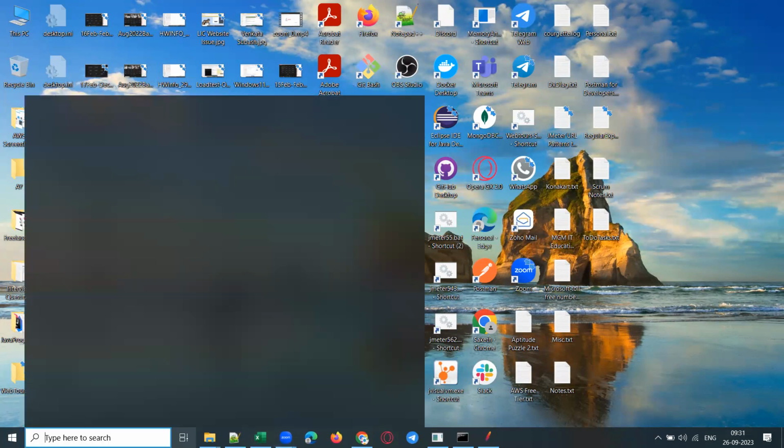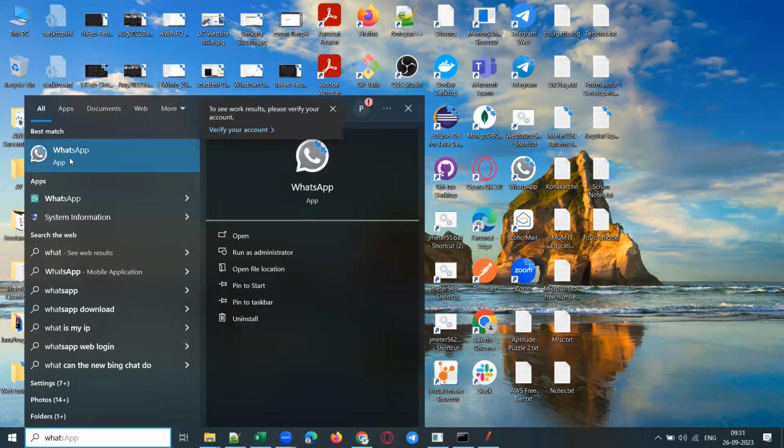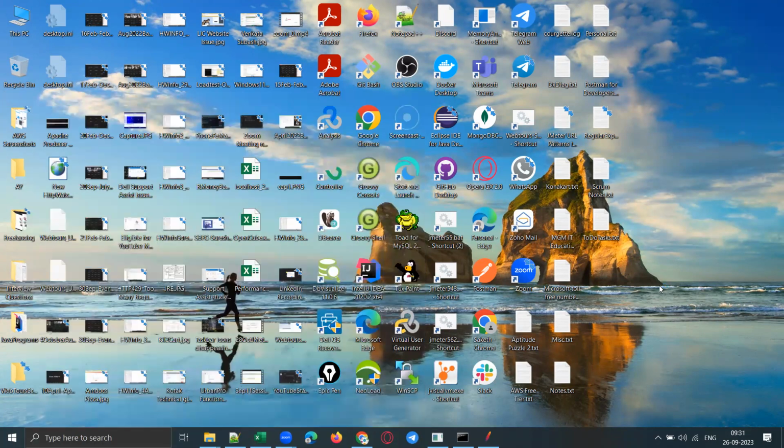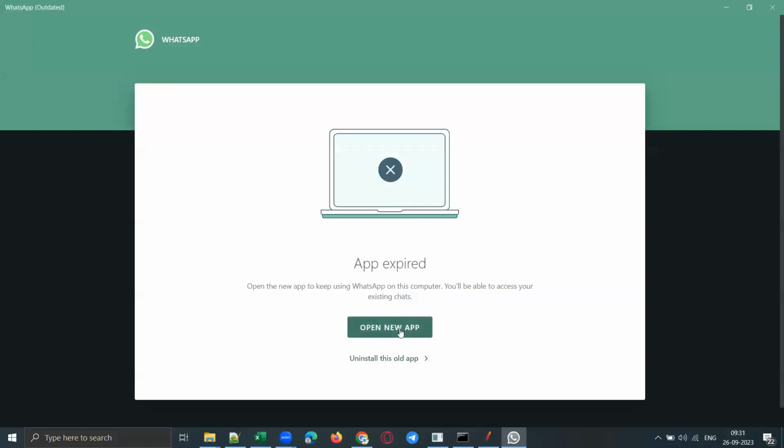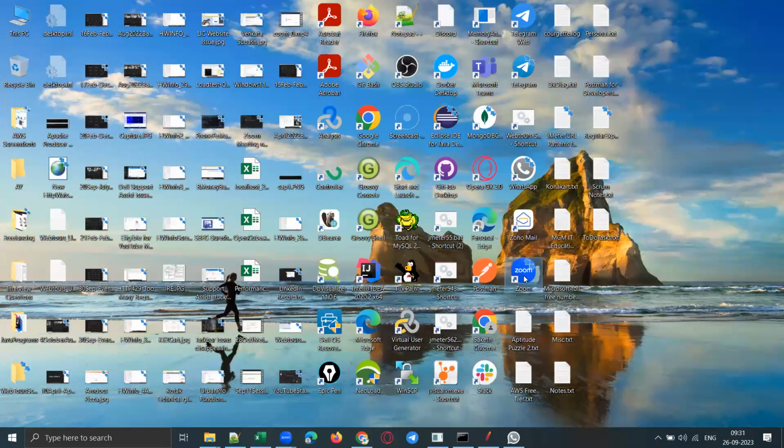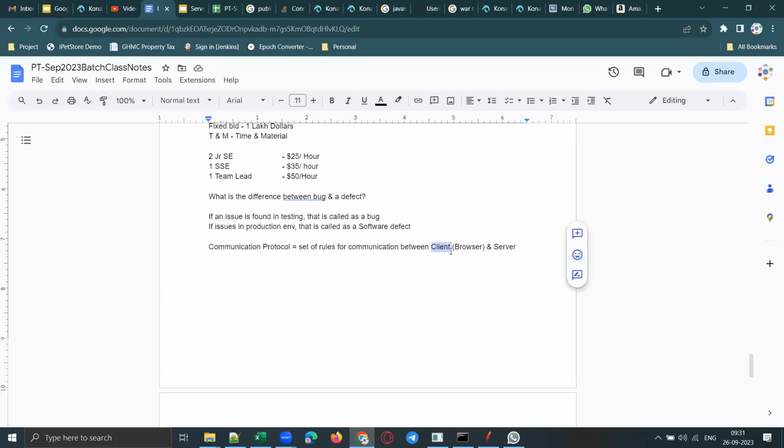Now, when I am using WhatsApp as a desktop application, this is called WhatsApp client software. Understood, guys? Or if I am using Zoom software installed on my machine, this is called Zoom client software. So client is a generic term for any application, whether web, desktop or mobile application, right? Client is a generic term. Is it clear, guys?